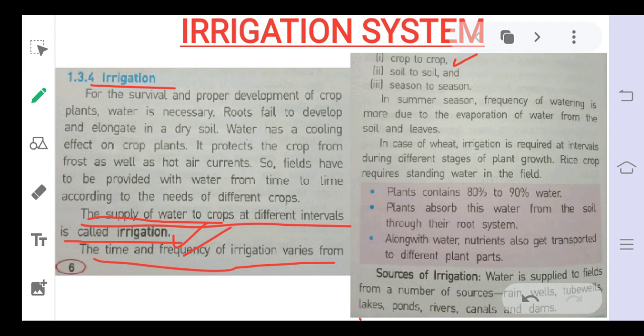We have seen that during the paddy season, the fields are irrigated frequently, but for the wheat crop, it is not required that much. So irrigation requirement varies from crop to crop, and also from soil to soil. We have discussed that there are different types of soil.